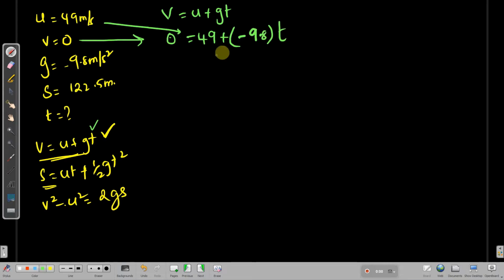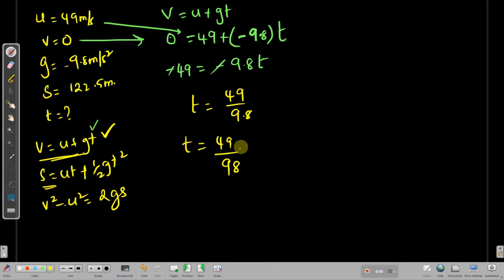What is the time? We need to find. Send this 49 that side, it will become minus 49 as it was in plus. And you have is plus minus 9.8 into T. You cancel this minus. Let me use the different color. T is equals to 9.8 comes down here. 49 by 9.8. You can do the simplest calculation. Do it in this sense. You write down 98, remove the decimal. One number you have to remove, and you add 10 over the top. Right? Now it is again 490 by 98.